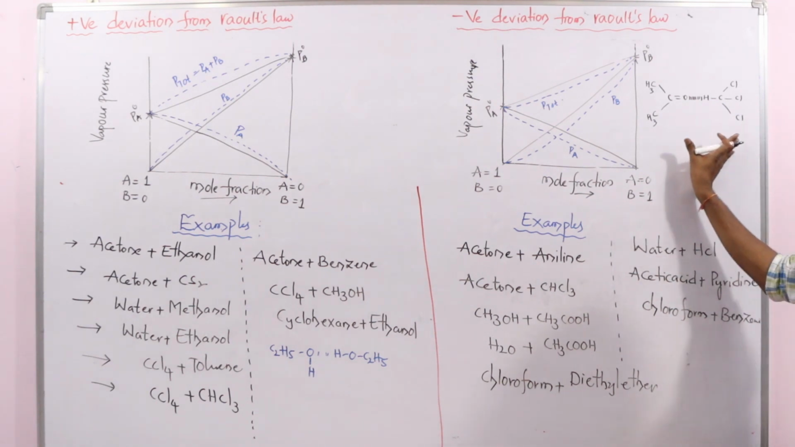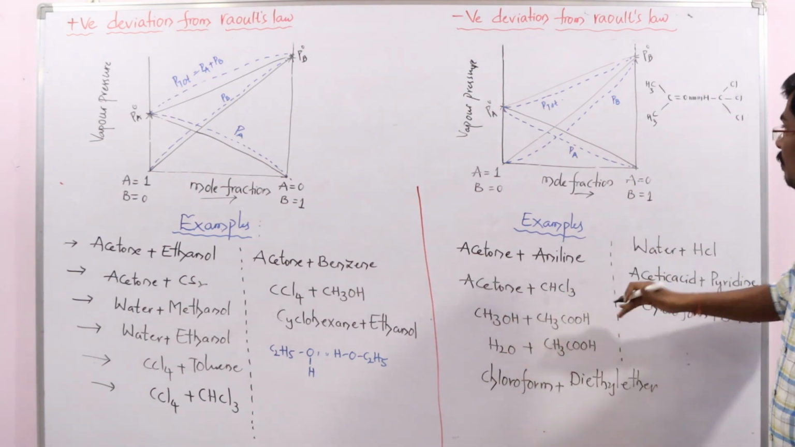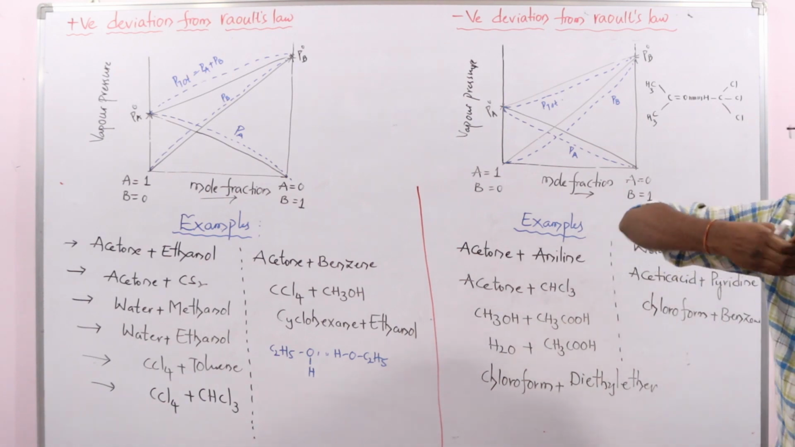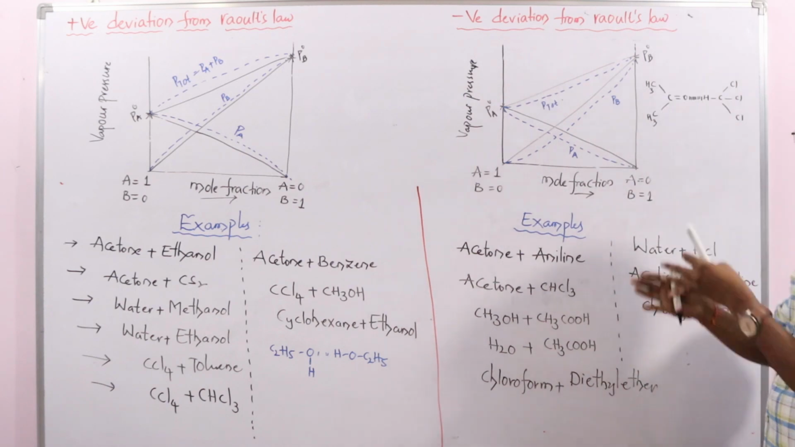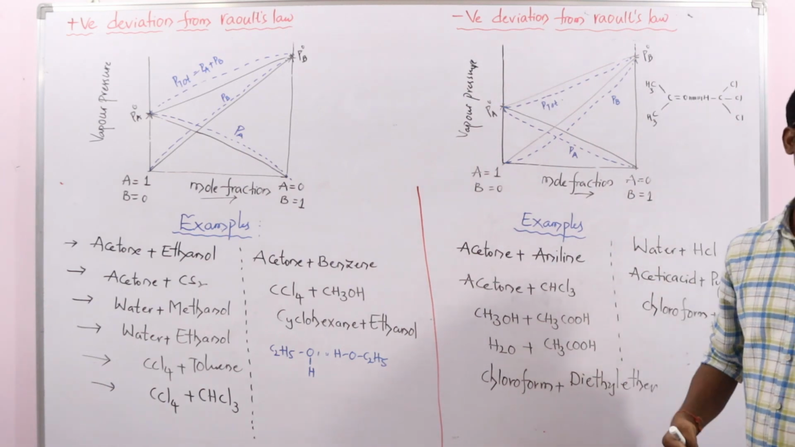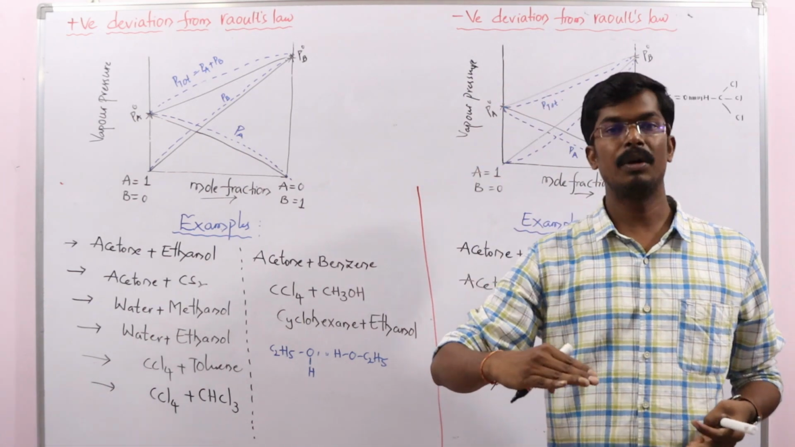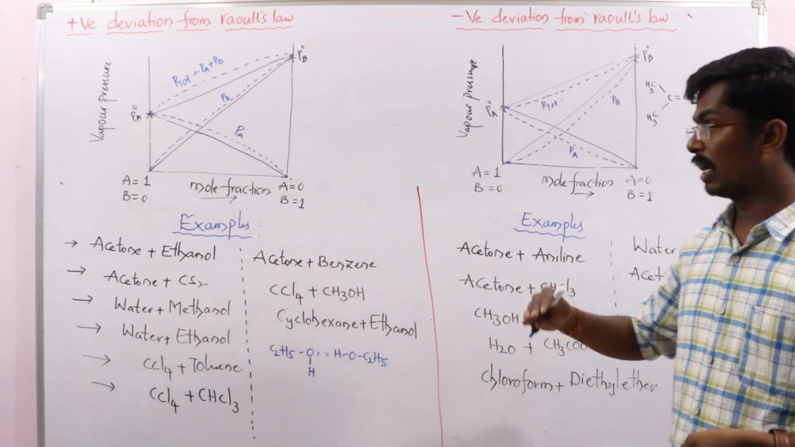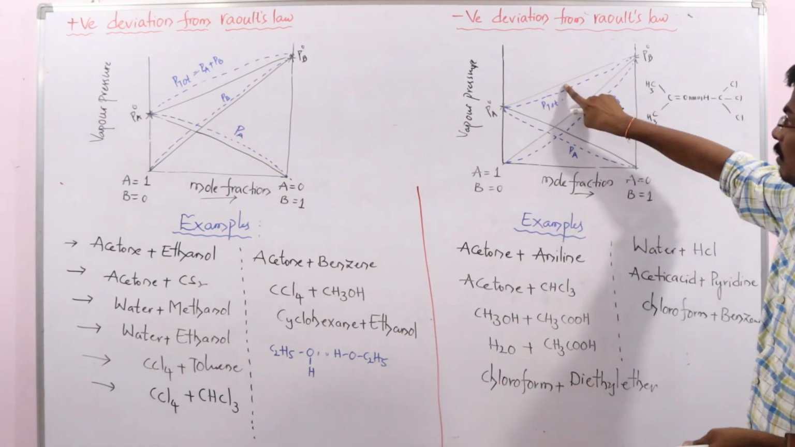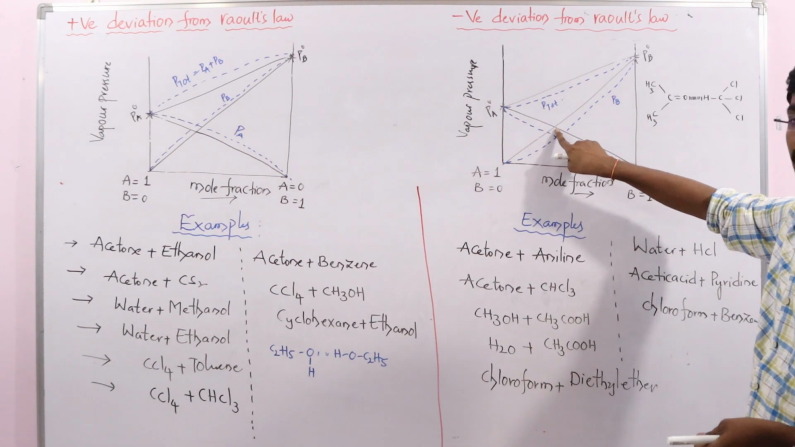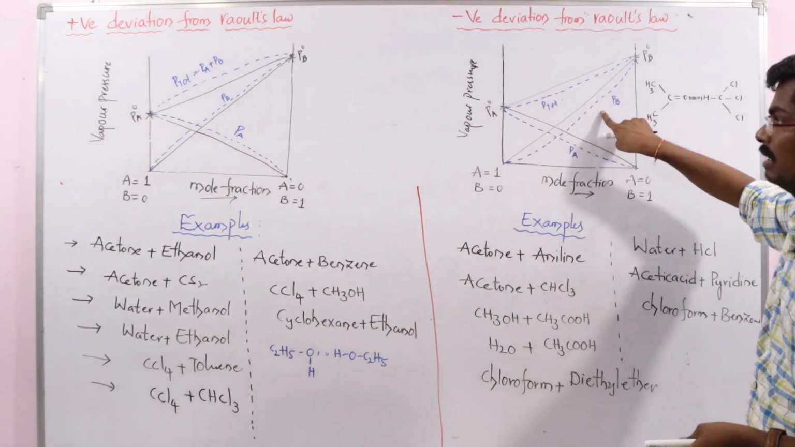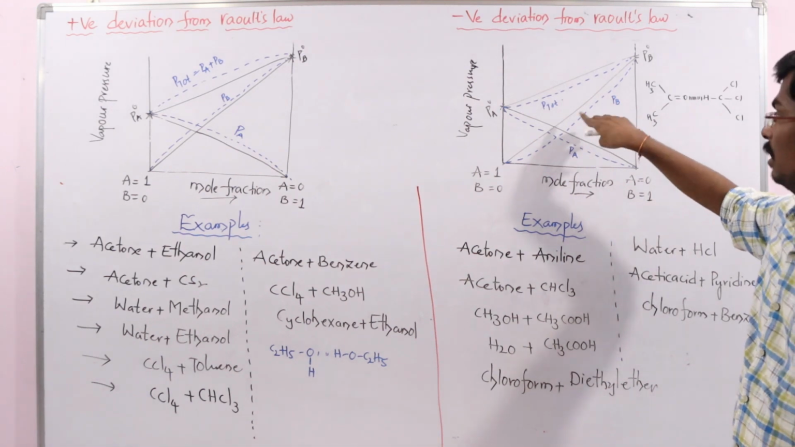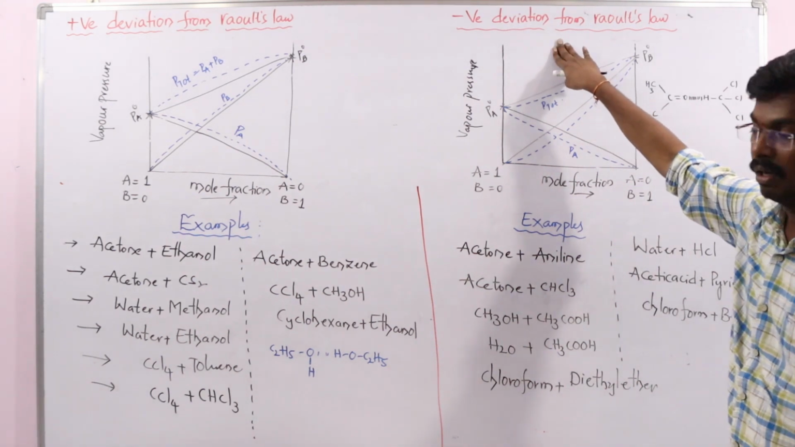So when there is hydrogen bonding between acetone and chloroform, what happens? Strong interactions exist here. When strong interactions exist, the molecules are not ready to escape from the solution, so the vapor pressure decreases. Whatever vapor pressure you expect from Raoult's law is shown by the thick curves, but what I actually get I am showing with the dotted line. These curves represent negative deviation from Raoult's law.